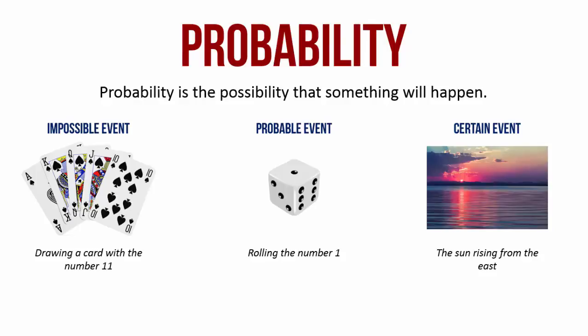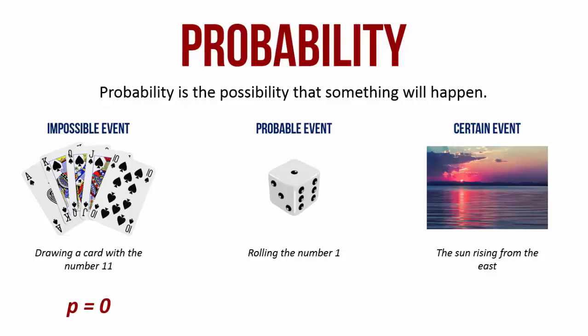The probability of a certain event occurring is denoted by the small letter p. For an impossible event, the probability is 0. You will never draw a card with the number 11 on it, hence the probability of drawing a card with the number 11 is 0.